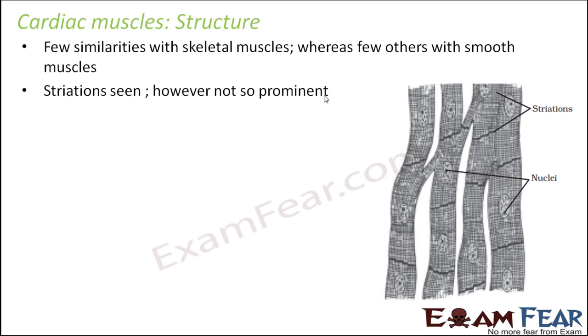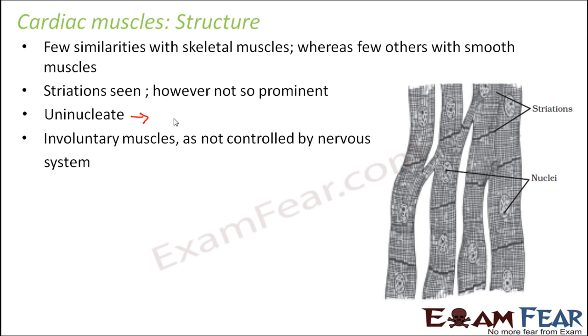So here you can see that the surface is not very smooth. Some sort of bands are present, but you cannot actually identify them very distinctly, which band is dark and which band is light. So the bands are not very prominent, but striations are present. They are uninucleate, which is a similarity with the smooth muscles, because skeletal muscles are multinucleate. So this is a similarity with the smooth muscles.